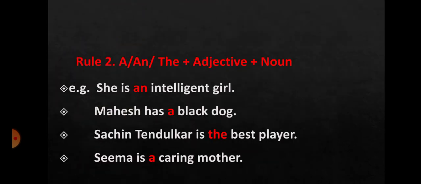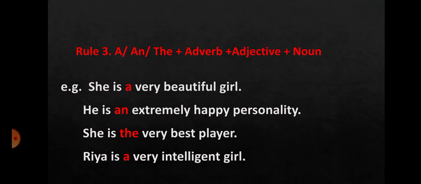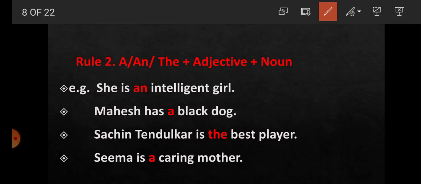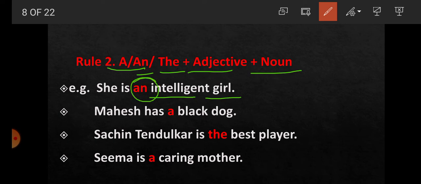Rule number 2. A and the plus adjective plus noun. What does it mean? That a, an and the is used before adjective plus noun. For example, student, she is an intelligent girl. Here intelligent is adjective and girl is noun. So there is the use of an, because the sound here is vowel sound, intelligent, that's why there is the use of an. We will discuss about the sound at the end of the video.